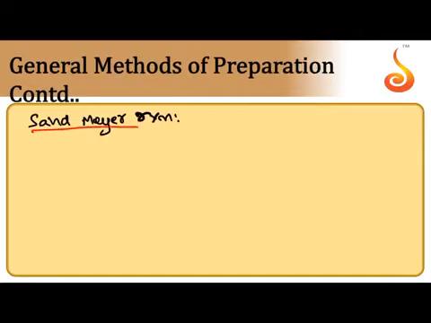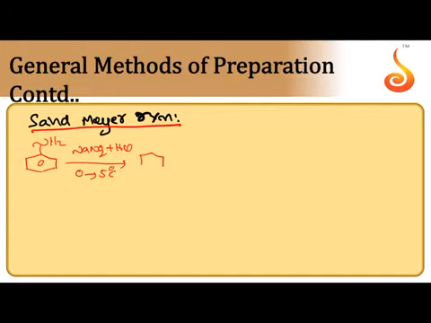Next, preparation of aryl halide by the Sandmeyer method. This is an important one. In the Sandmeyer method, first aniline is taken. Aniline is the raw material or starting material. When aniline is reacted with a mixture of sodium nitrite and HCl, maintaining the temperature at 0 to 5 degrees centigrade, we get benzene diazonium chloride, C6H5N2+Cl-. This is benzene diazonium chloride.